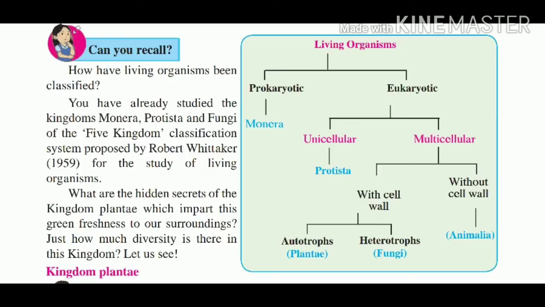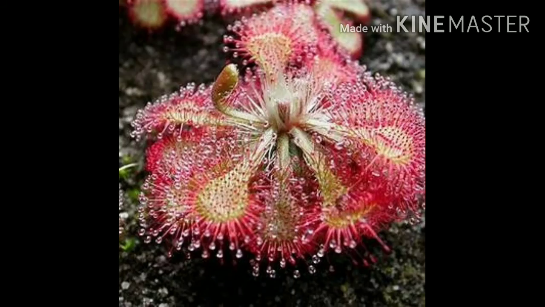Organisms which cannot make their own food and are dependent on others for food are called heterotrophs. For example, insectivorous plants, that is Drosera.